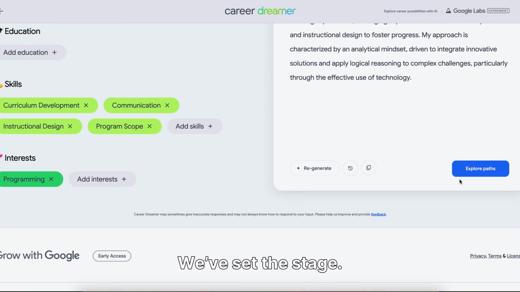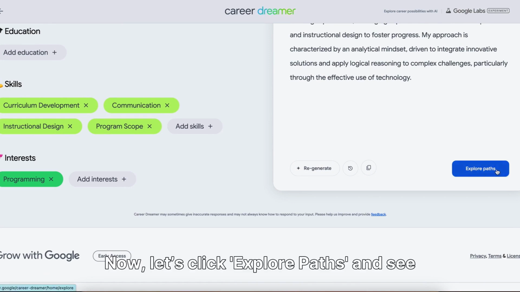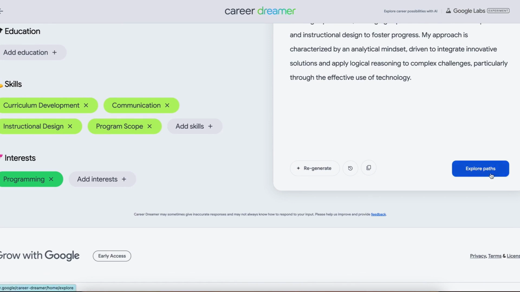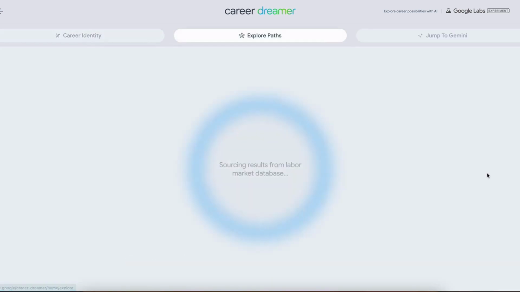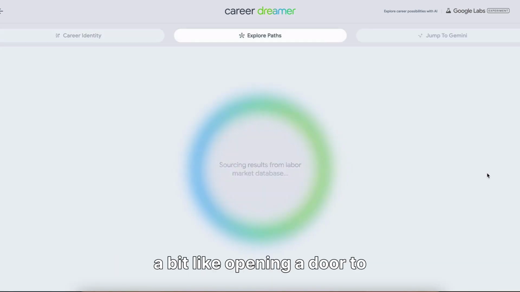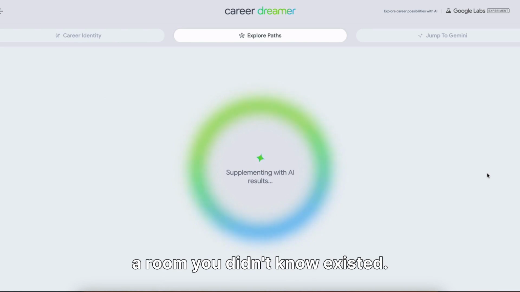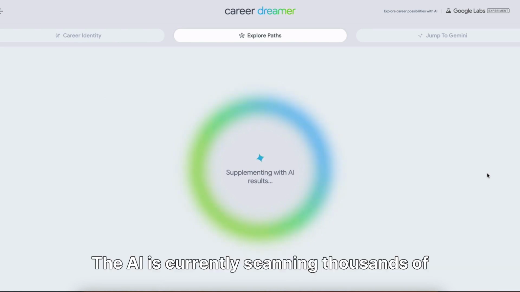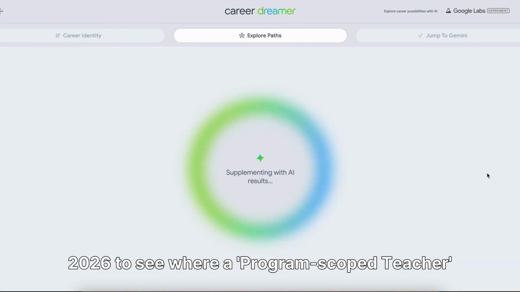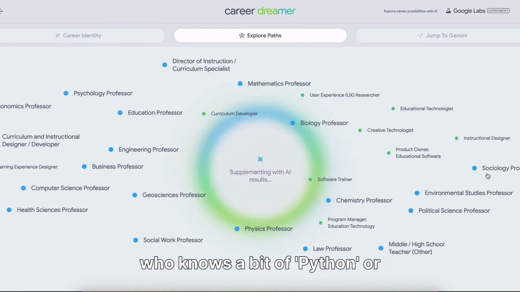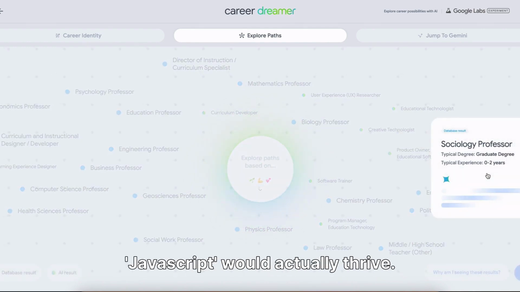We've set the stage. Now, let's click Explore Paths and see what the universe of possibilities looks like for our tech-interested teacher. This part of the process always feels a bit like opening a door to a room you didn't know existed. The AI is currently scanning thousands of job profiles and labor market trends from 2026 to see where a program scope teacher who knows a bit of Python or JavaScript would actually thrive.